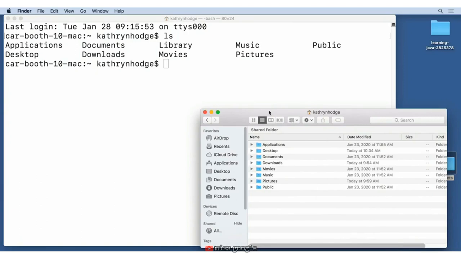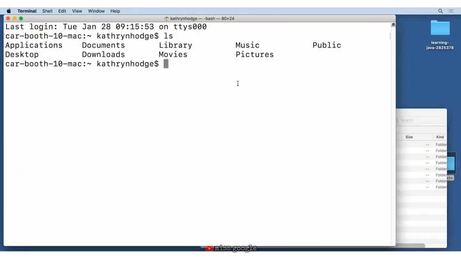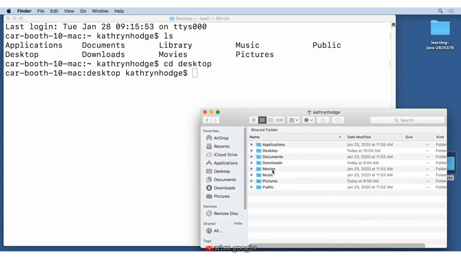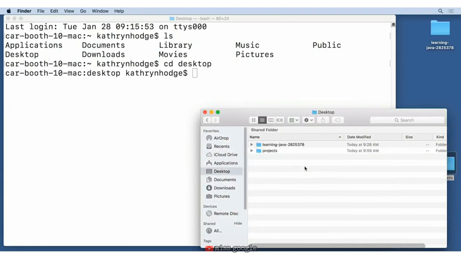Now, if I want to change folders or directories and see the contents of that given directory, we use the command cd with the name of the directory. CD stands for change directory. On my Mac machine, let's say I want to cd, or change directory, to my desktop folder. We can write cd desktop, hit enter, and now we will be at that location in our file system. This is similar to clicking and opening our desktop folder from the GUI. This works on both Windows and Mac.